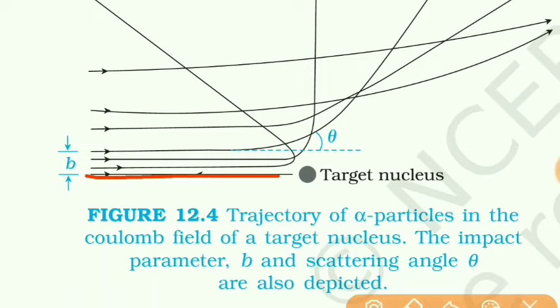After reaching the closest distance, it will return back. So the angle of scattering or deflection here will be 180 degrees because it returned back on the same path.